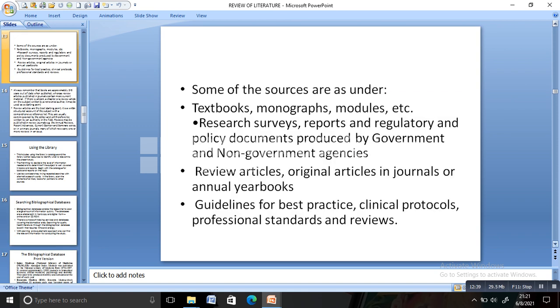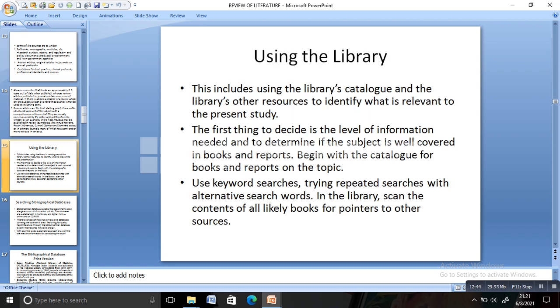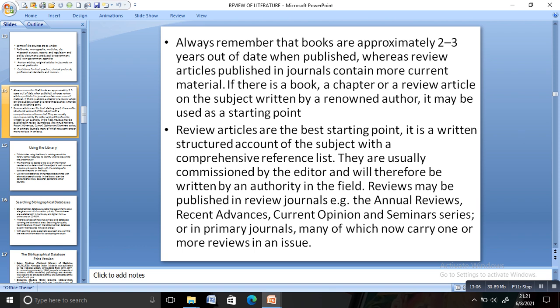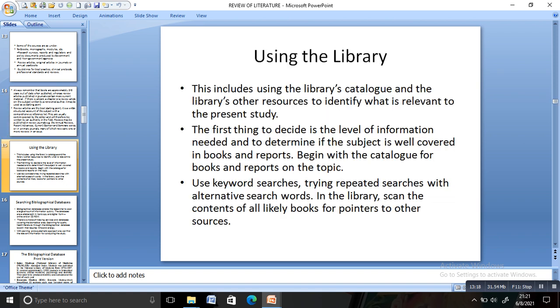While referring to a book, you should keep in mind that a book will become outdated. So whenever you go for a review of literature, you should go through review papers, because a review paper will give you updated knowledge. Books published 2 to 3 years ago will become outdated, so you have to search for review articles. The next thing is that you can use the library to get sources of information.